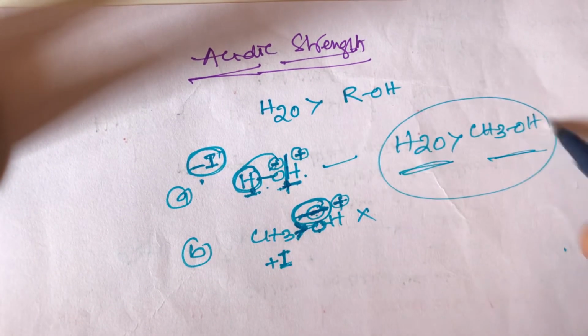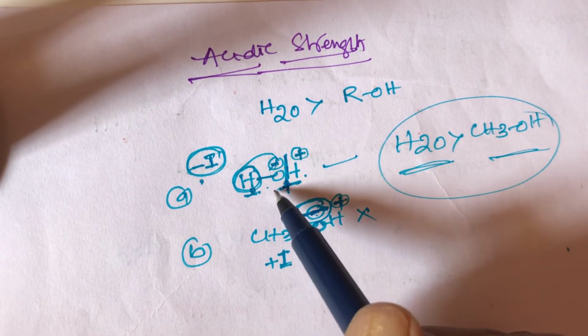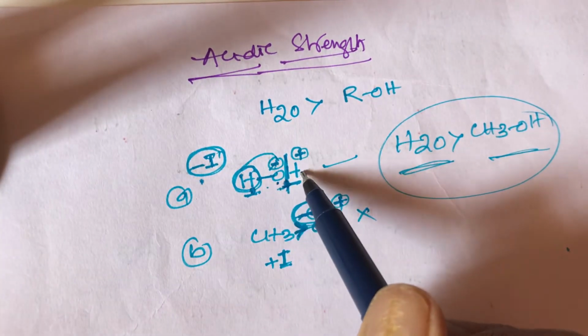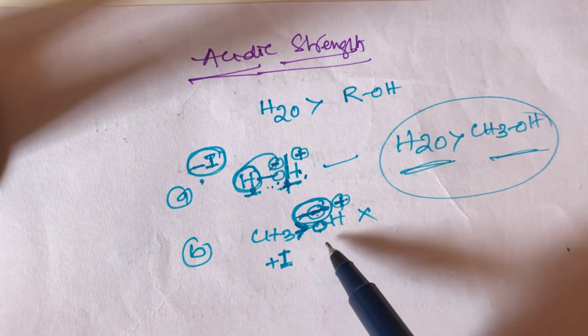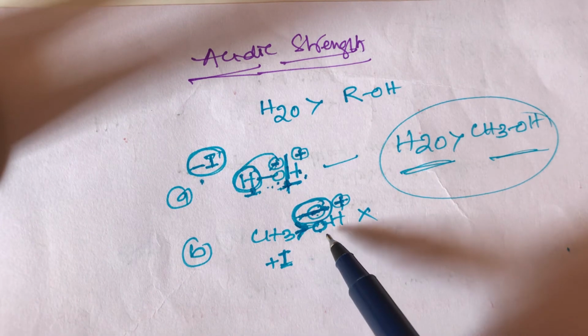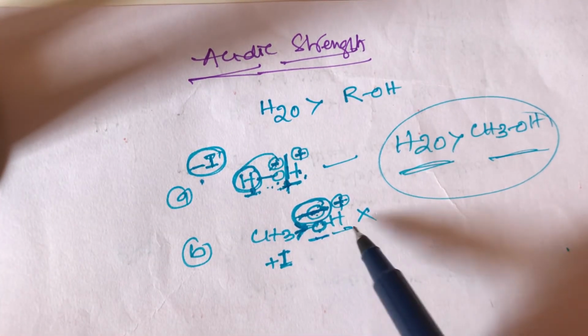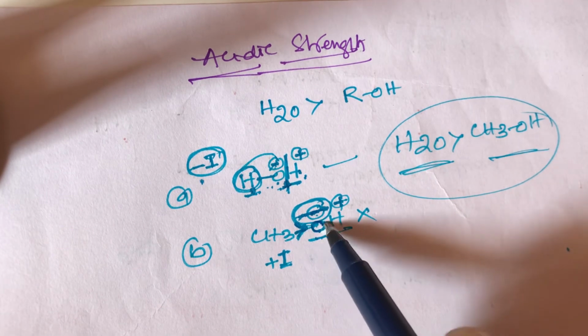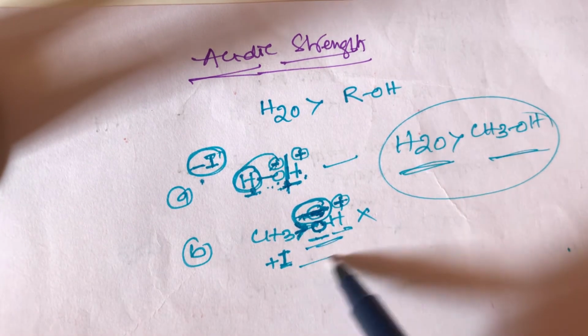This is a simple trick. In water there is a weak attraction between oxygen and hydrogen, but in alcohols strong attraction forces are present between oxygen and hydrogen, because oxygen has more negative charge. So that's why H plus cannot break easily. This is the simple trick, student.